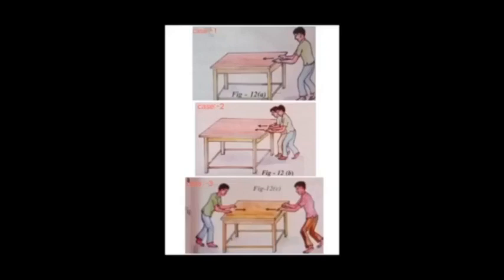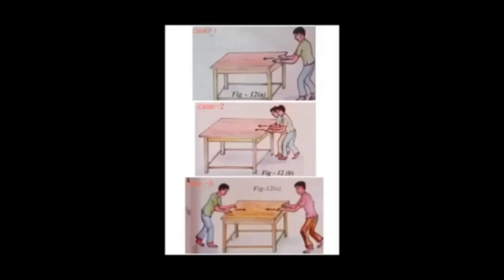Here, how can we combine these forces applied by you and your friend? How can you say what the net force applied on the table is? You applied a force and your friend also applied a force on the table.